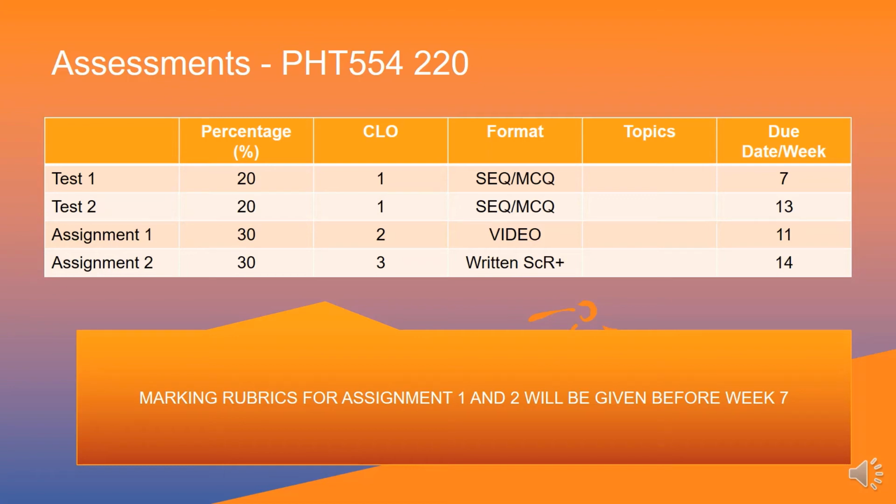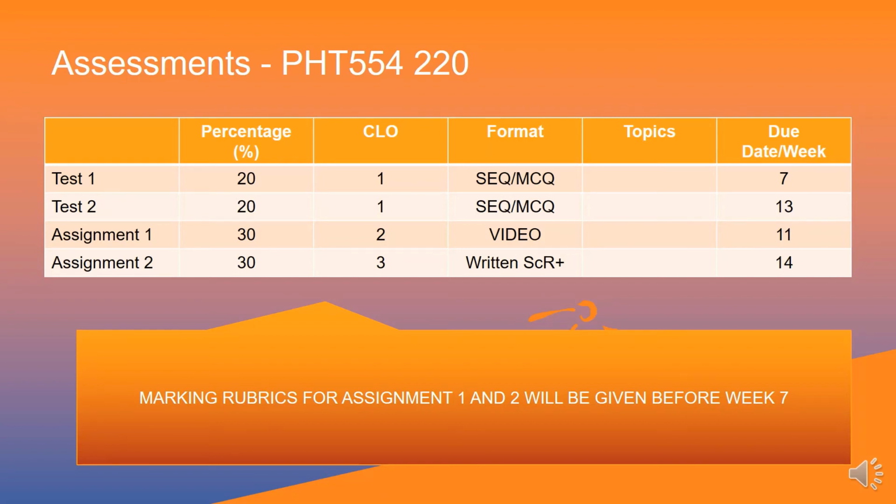And lastly is your assignment 2, which is also a very big portion of your total assessment percentage. That will cover your learning outcome number 3, and the format of the assessment is a scoping review, as will be described to you later.